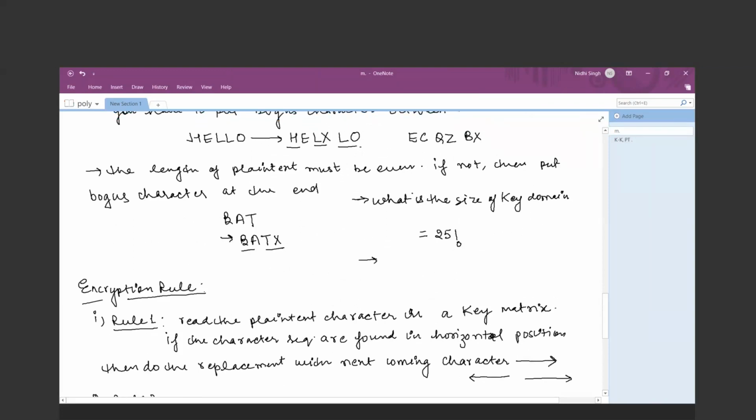And the statistical attack is not possible over the Playfair cipher because we always do the replacement with the bogus character if there are subsequent common characters occurring in my plain text. So statistical attack is not possible. Brute force attack is possible sometimes, but it is also very difficult to implement.